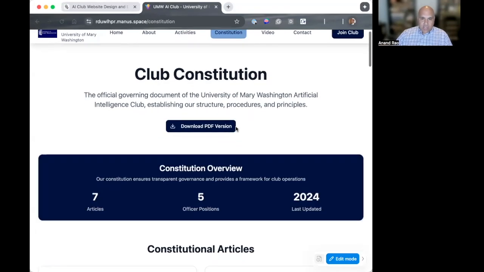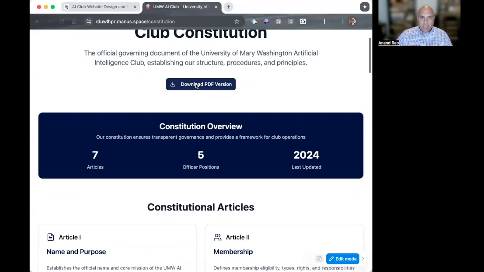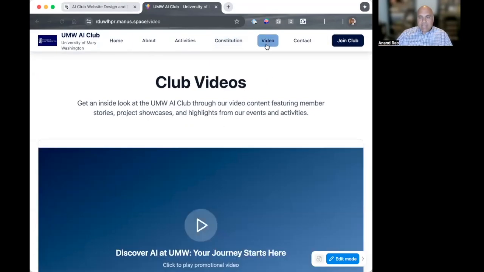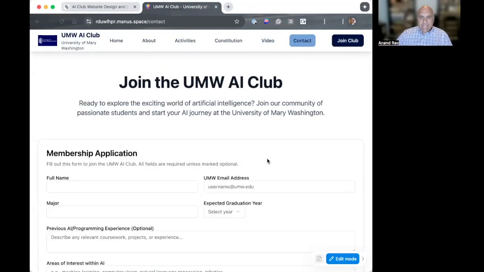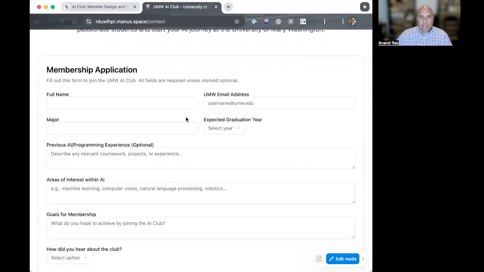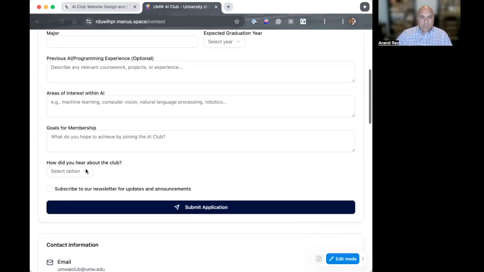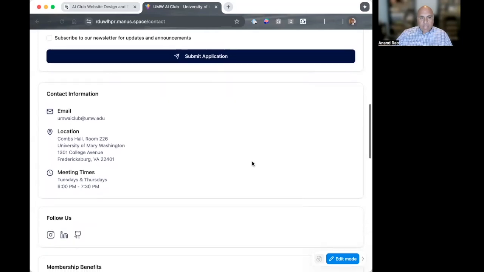activities, the constitution that I asked for it to develop, including, it says download PDF version, but that PDF link doesn't work. I did ask it to have a space, a holder for a video, and that's something that I highlighted in the lecture from this section talking about creating a video, and I could have that imported here. And then the contact page was actually pretty impressive, including a lot of different input boxes for name, email address, major, expected graduation year, how you found out about the club, and so forth. And then information about the club and location and so forth.